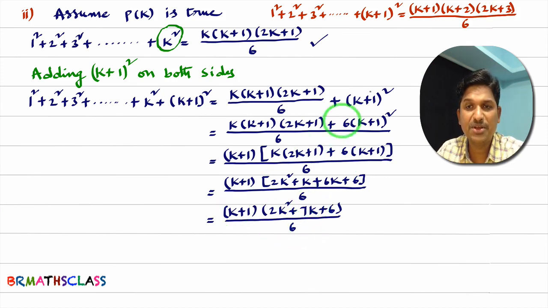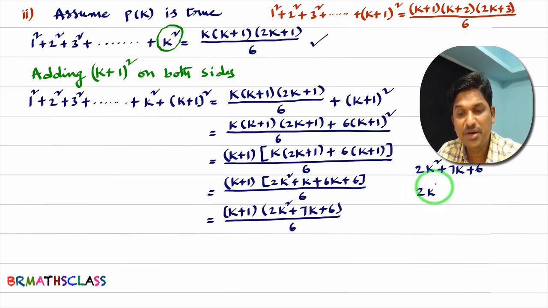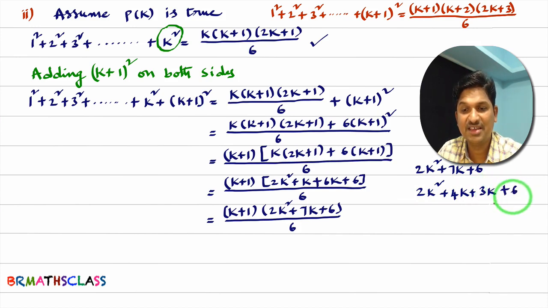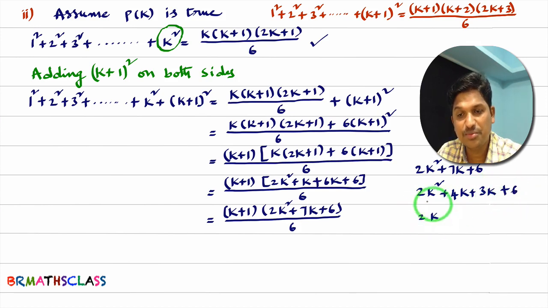You can see here k plus 1 we already got. Now what I'll do, this is the quadratic expression. I'll simplify this in the margin. We will see what we will get. 2k square plus 7k plus 6. You split the middle term by writing it as 4k plus 3k. 4k plus 3k is 7k, plus 6. Now in first two terms, in these two terms you take 2k common. If you take 2k common, what you will get?